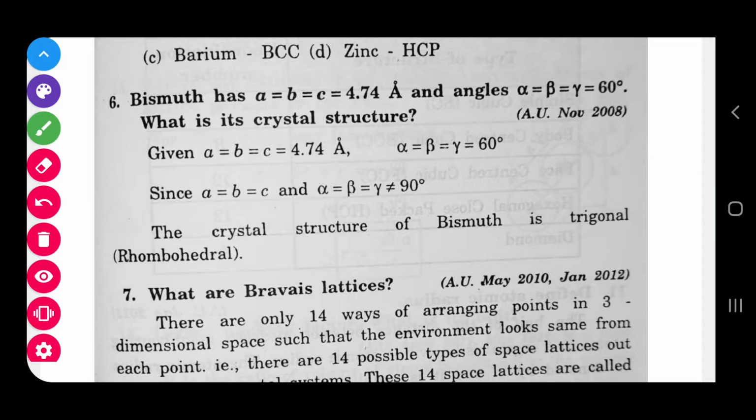And the bismuth material: they have given a, b, c, which are the intercepts, and also alpha, beta, gamma. They have given the a, b, c values, and alpha, beta, gamma as 60 degrees.